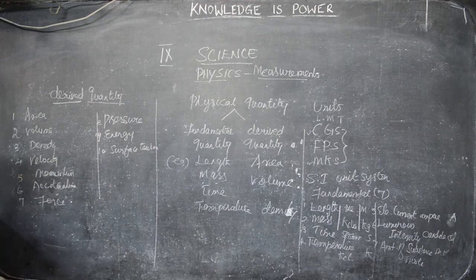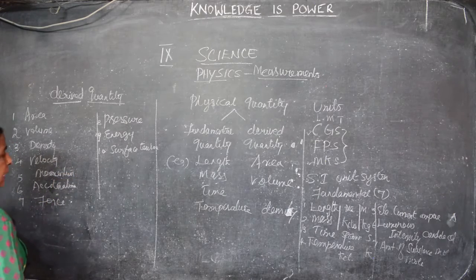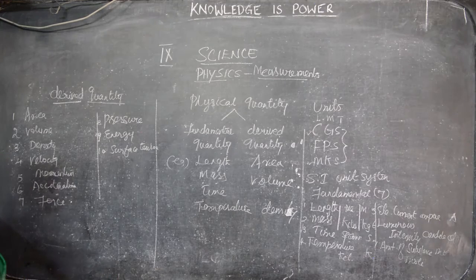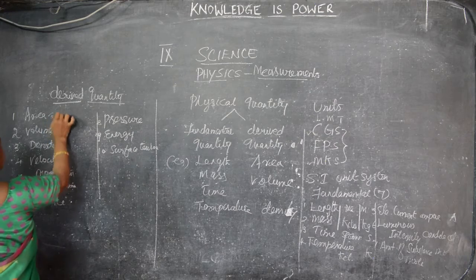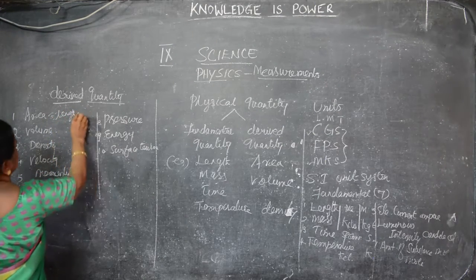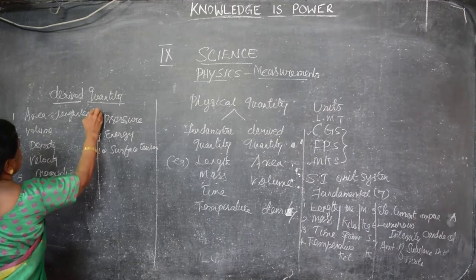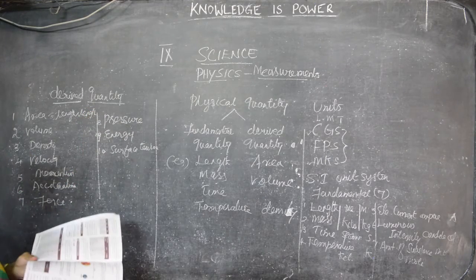Okay, yeah, these are the derived quantities. What are the derived quantities? Area, volume, density, velocity, momentum, acceleration, force, pressure, energy and surface tension. Area you know by finding out length into length, or side into side like that. We can represent what? m squared. So, to represent area we have to write squared.